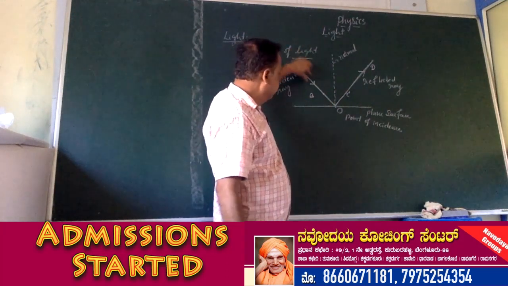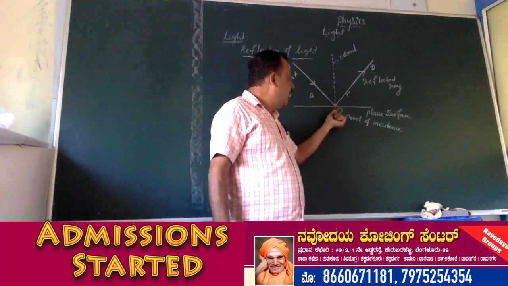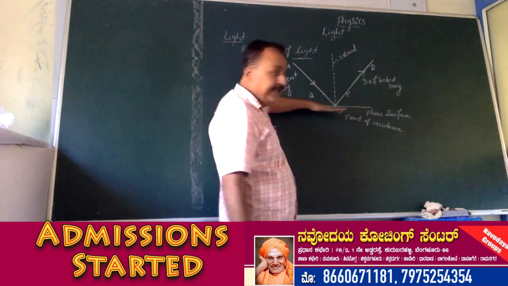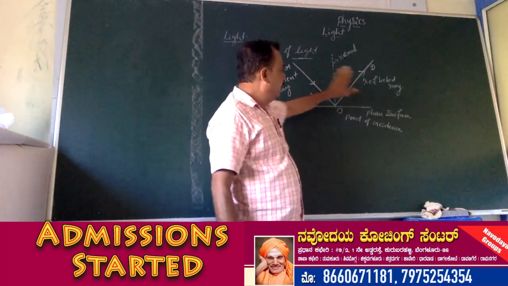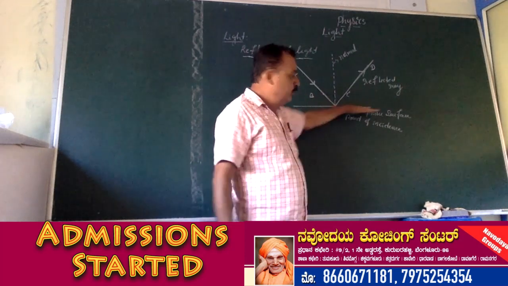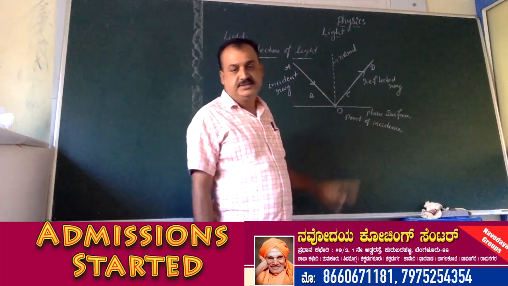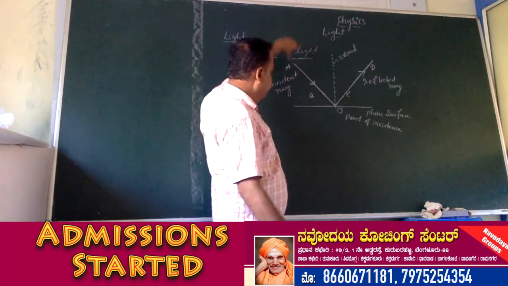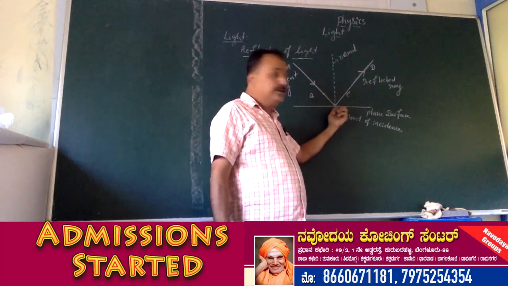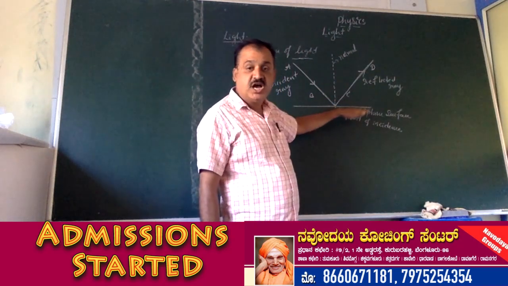The incident ray, the reflected ray, the normal ray and the point of incidence all pass on one single plane.